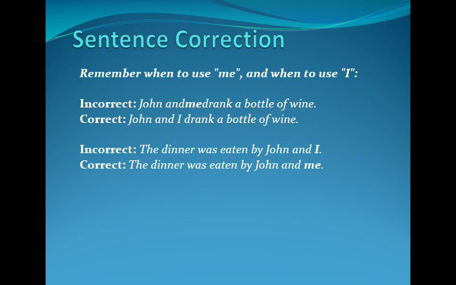So "I" normally comes in the beginning of the sentence, "me" comes in the end of the sentence. So according to our rule, we can see that "John and me drank a bottle of wine" is absolutely wrong, since "me" comes in between a sentence. So you need to change it to John and I drank a bottle of wine. Similarly, the second incorrect sentence says the dinner was eaten by John and I, whereas "I" is coming in the end of the sentence, you should change it to "me."